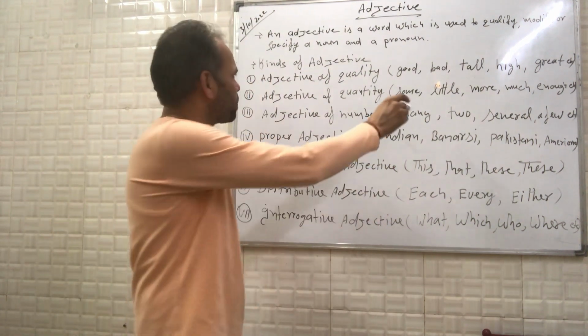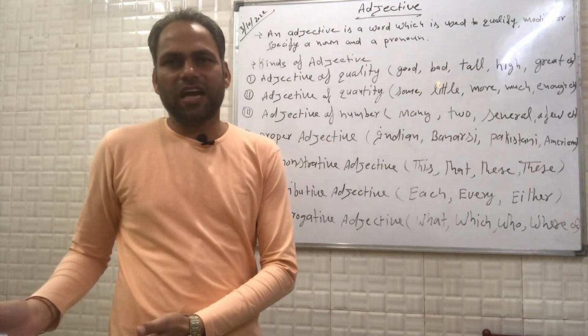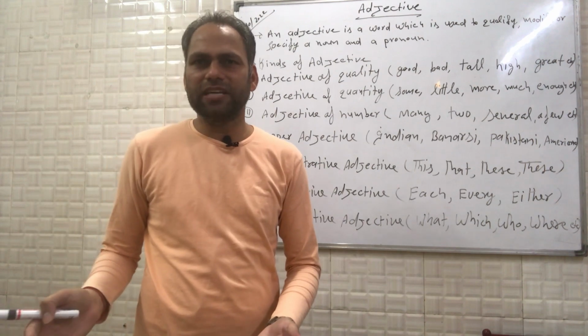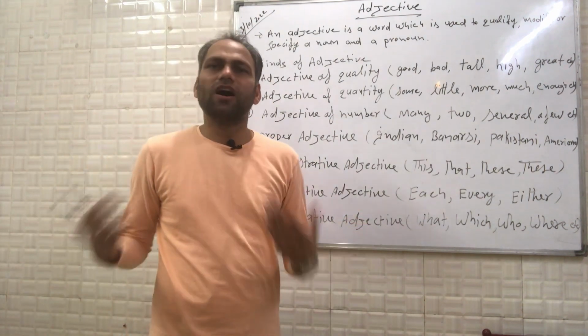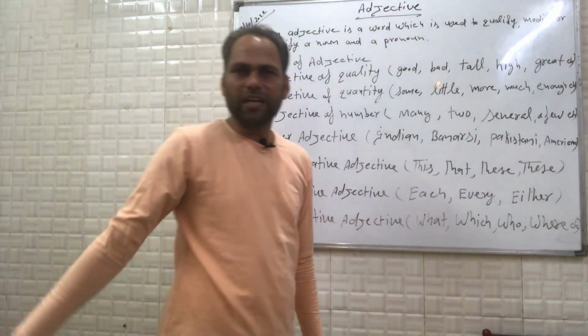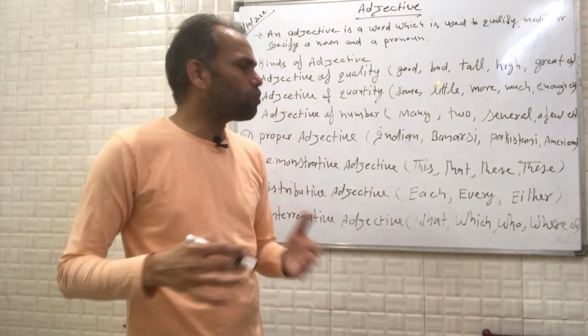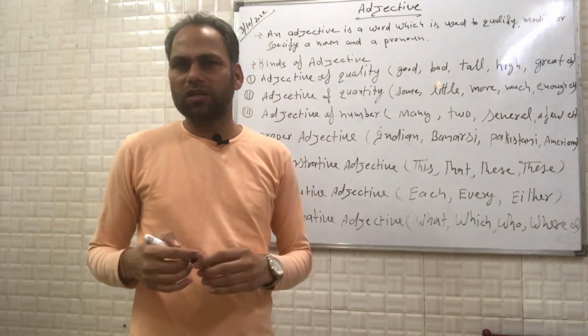How much is this? Little. There is a little water in this glass. I am saying little, but you are not clear about how much. More, much, enough. Like there is enough water in this glass, but you are not particular about the quantity.